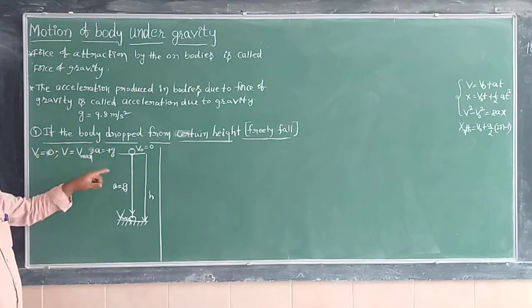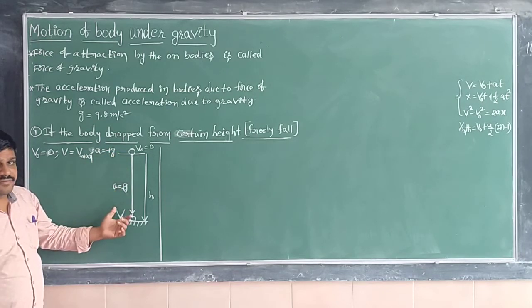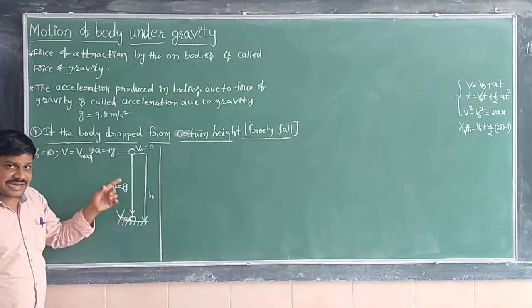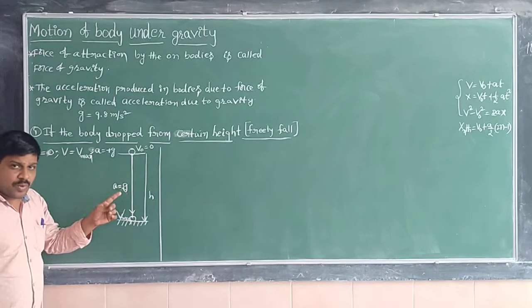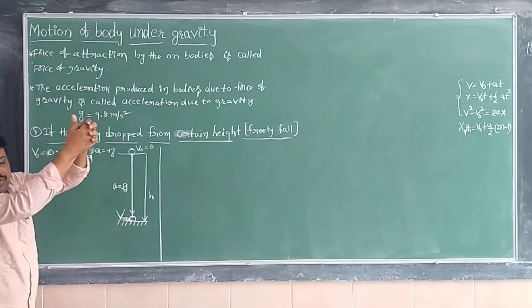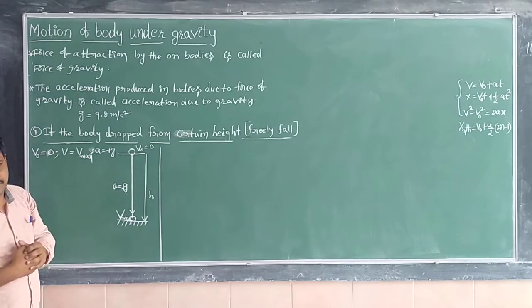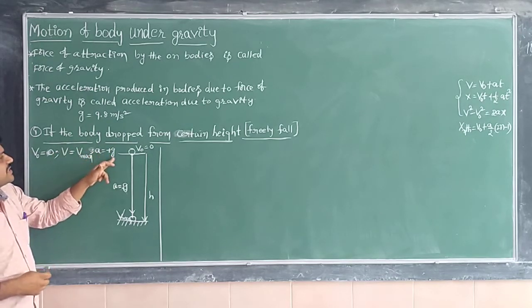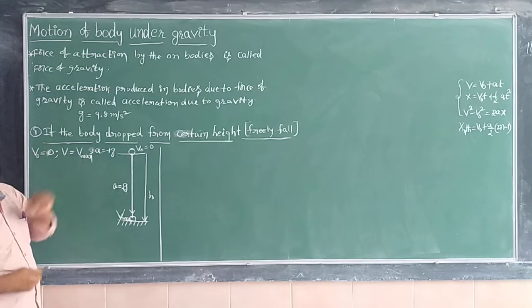Why plus g? Whatever acceleration is acquired by the body under the effect of gravity is due to the pull of Earth. So this is the acceleration due to gravity, and plus we have to take.